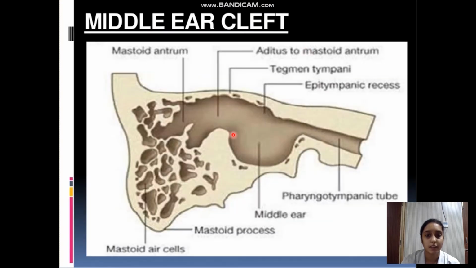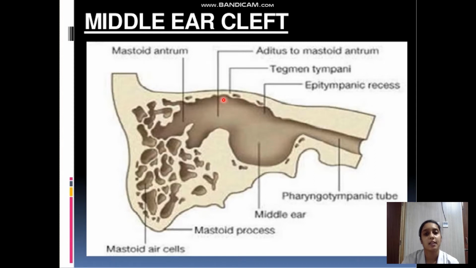Now, this middle ear cleft is superiorly bounded by a thin plate of bone which separates it from the temporal lobe of the brain. This thin plate of bone overlying the middle ear cavity is known as the tegmen tympani, and the same thin plate of bone overlying the mastoid antrum, which is the first and the largest mastoid air cell, is known as the tegmen antri. The connection between the mastoid antrum and the middle ear cavity is the aditus ad antrum.